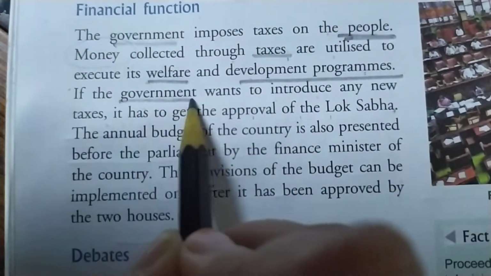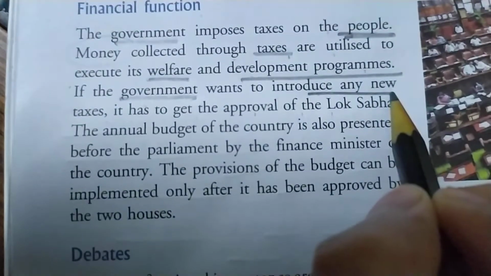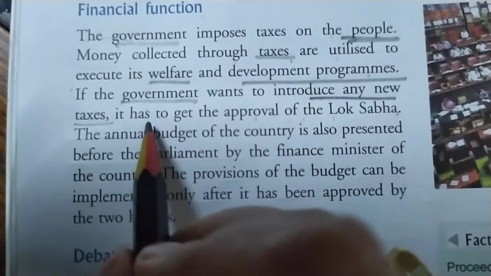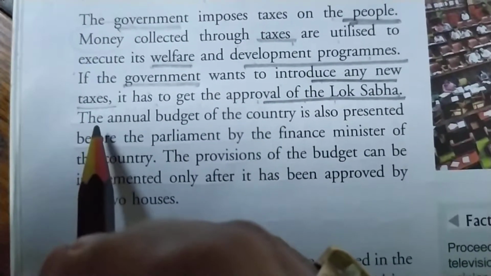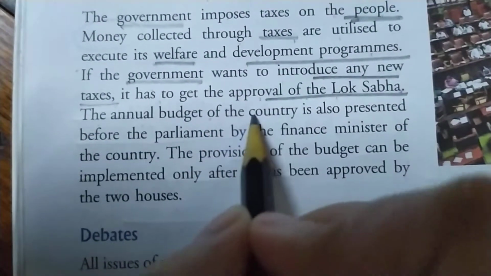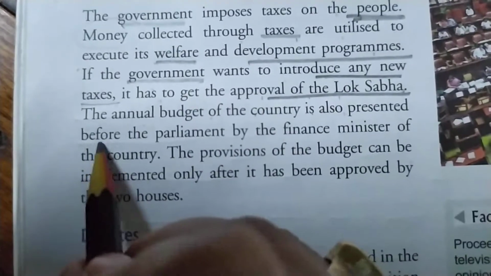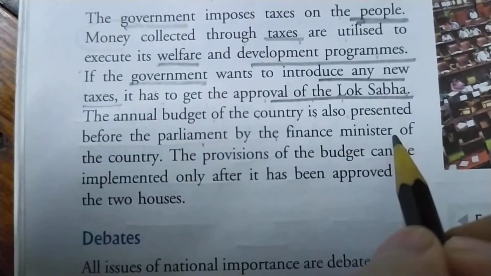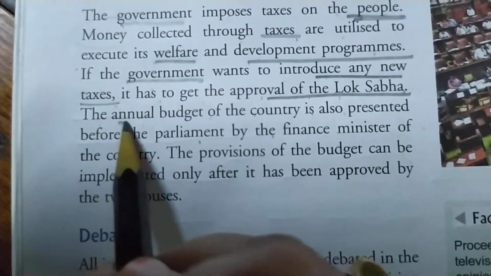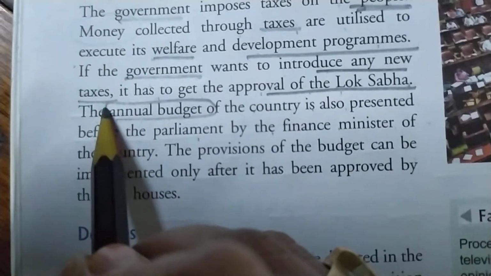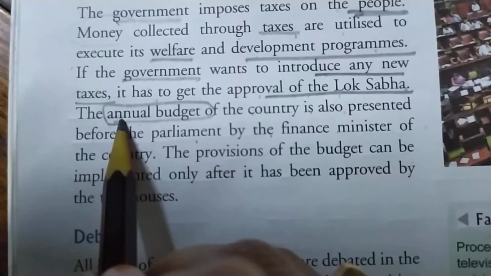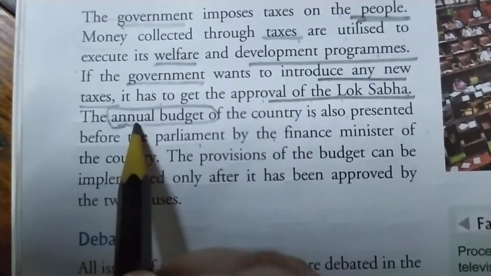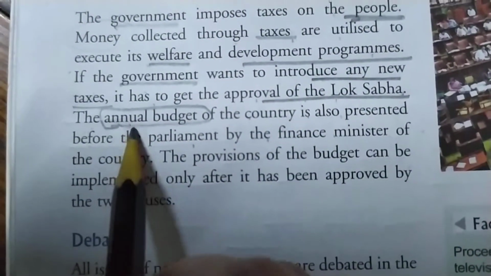So if any government wants to introduce any new tax in our country, the government has to take permission from the Lok Sabha. The annual budget of the country is also presented before the parliament by the finance minister of the country. Every year, the annual budget of all the items is decided by the ruling party who form the government.